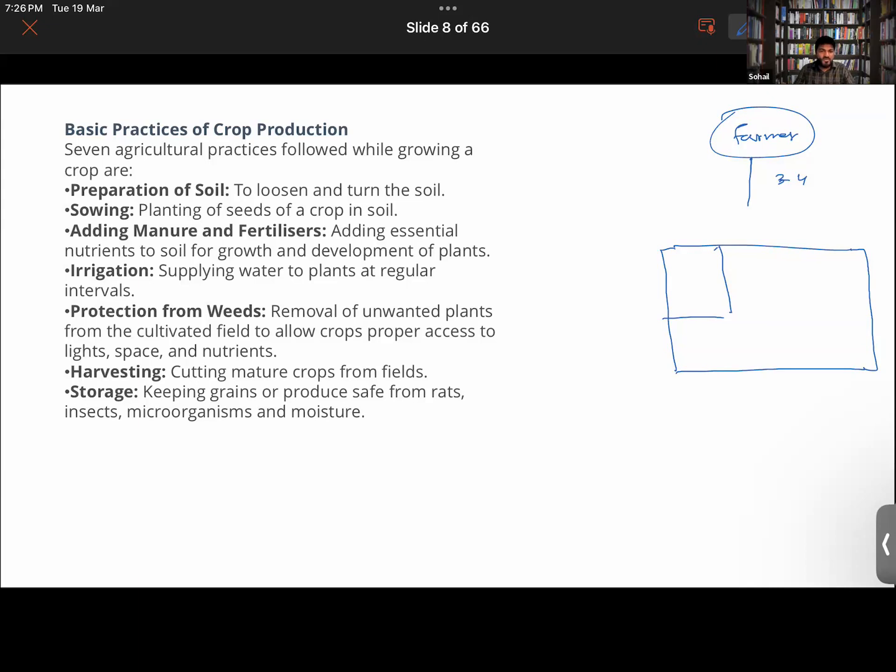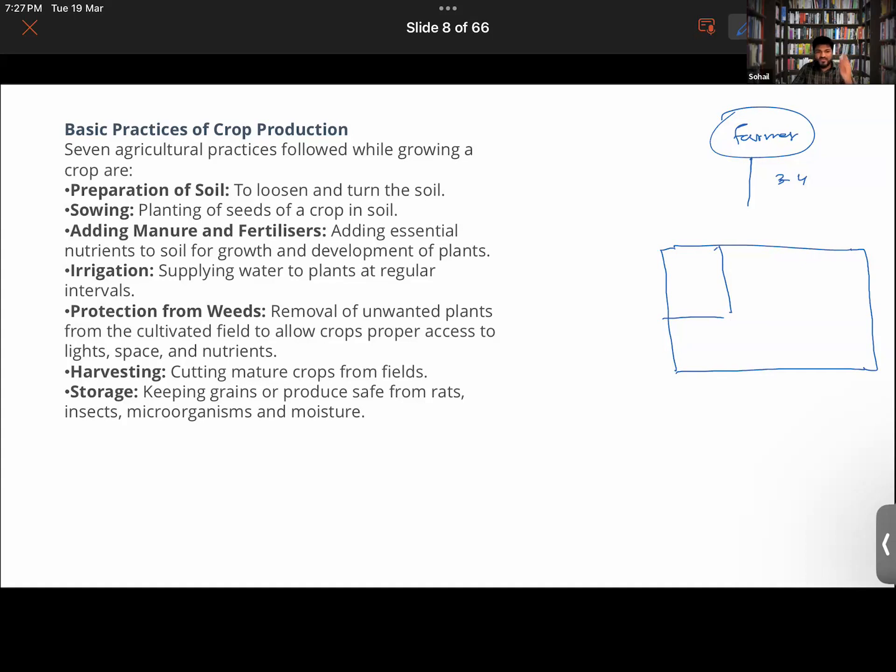Insects, worms, different types of germs will be infecting the seeds. So you have to manage it in an efficient manner also. Getting it now? Yes. So hence the name of the chapter, crop production and management, right?